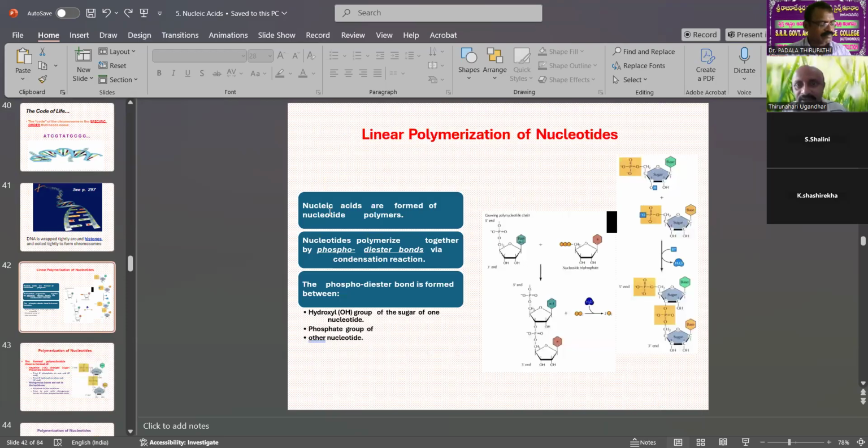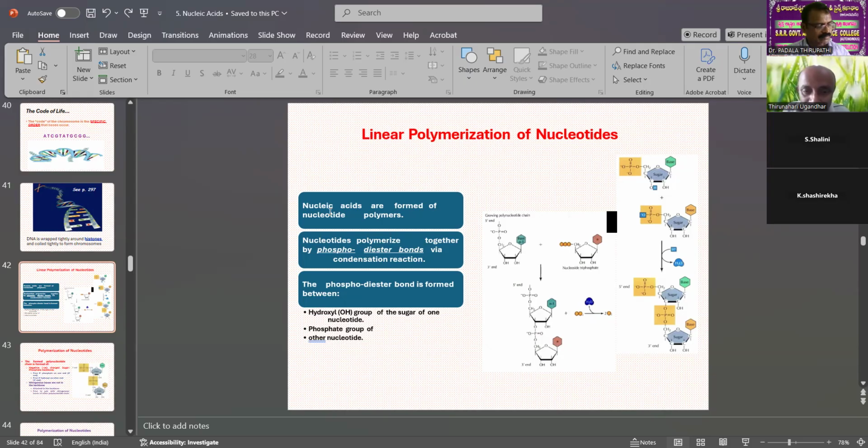Linear polymerization of nucleotides means that nucleic acids are formed of nucleotide polymers. The nucleotides are polymerized together by phosphodiester bonds through condensation reactions.